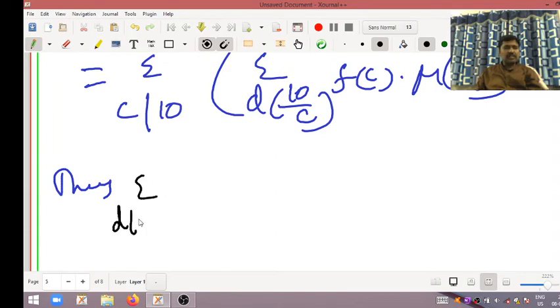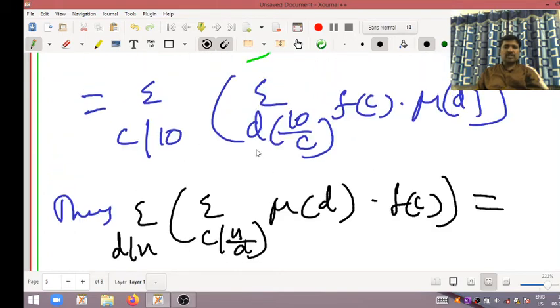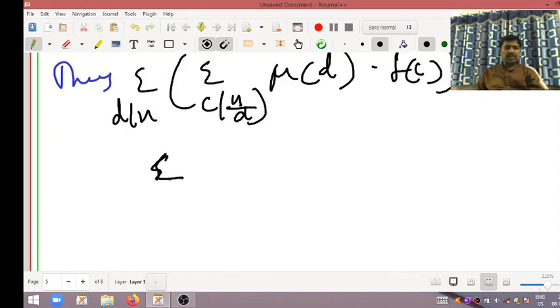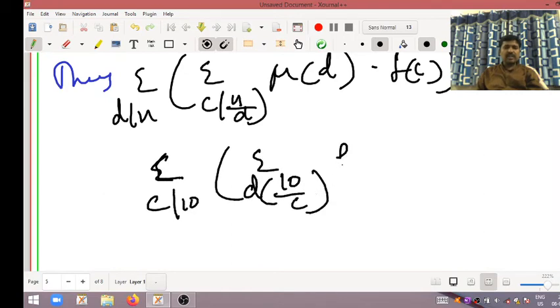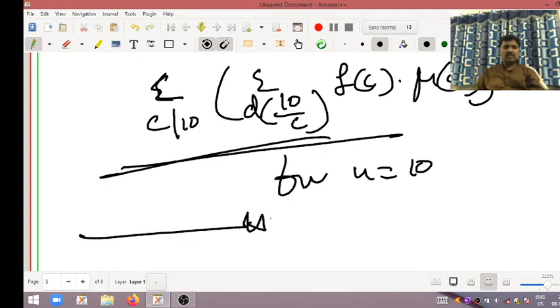Summation d divides n of summation c divides n divided by d into Mobius of d into f of c is equal to, this is nothing but summation c divides 10 into summation d divides 10 divided by c into f of c into Mobius of d. Okay, this is for n is equal to 10, my dear students. I hope you all understood, hence proved.